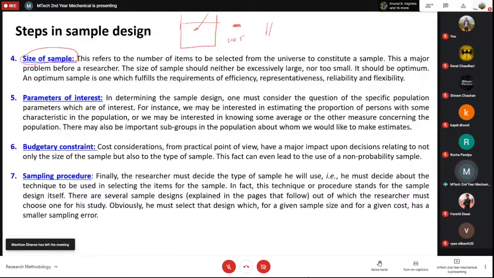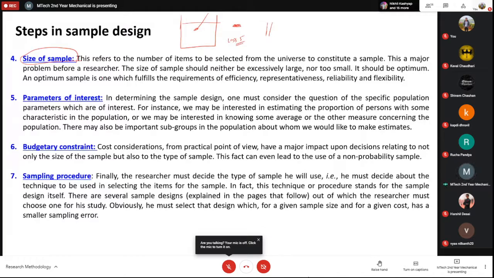These type of specifications are needed. So the size of the sample is also very important, and if you are doing some population study, then you have to be very careful in selecting the sample, because it should represent the characteristics of the entire population.